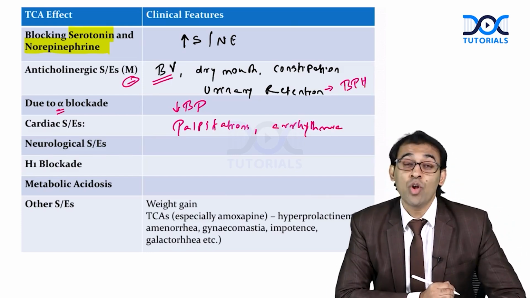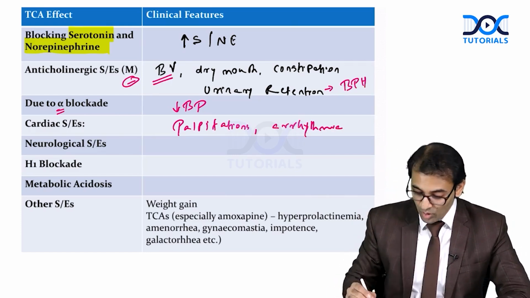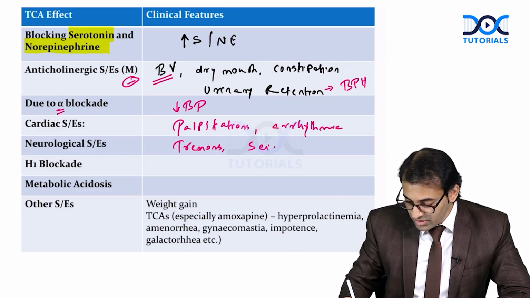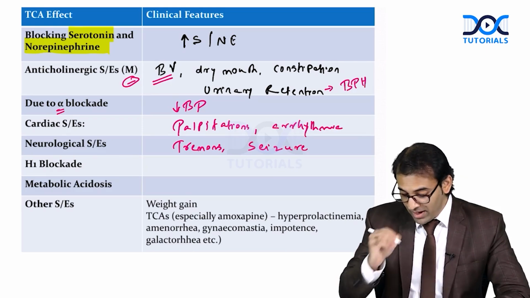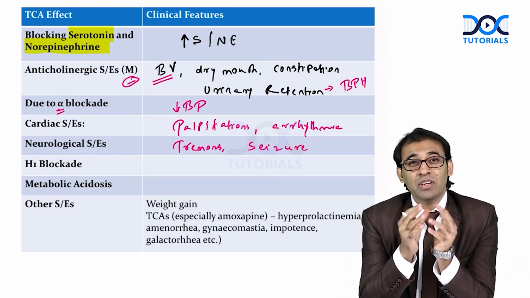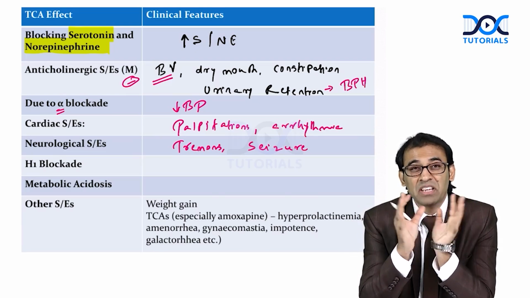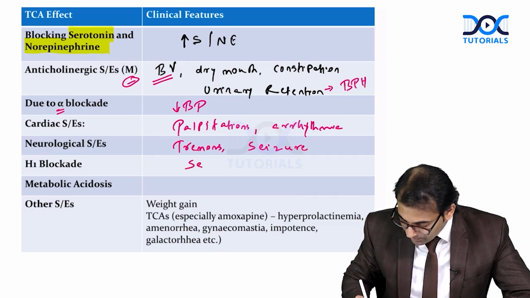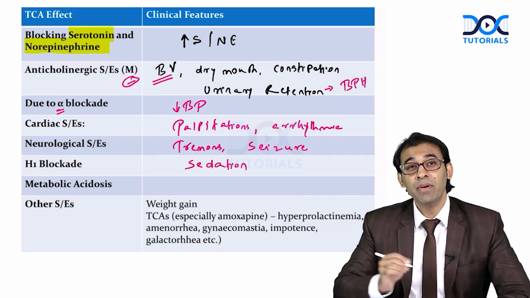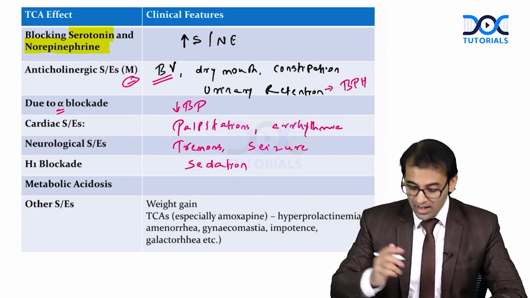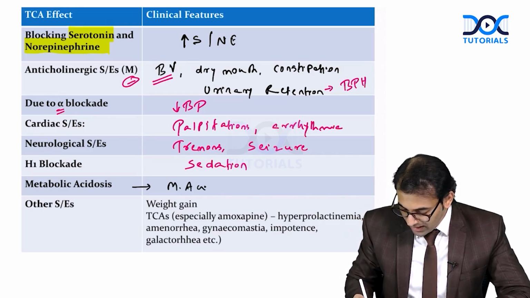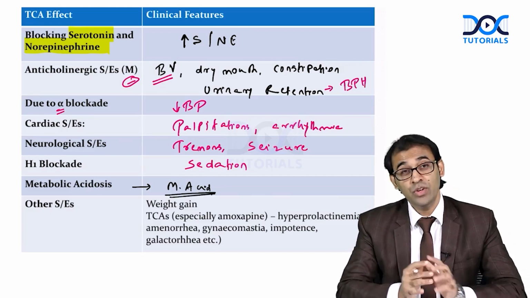Okay. What are the neurological side effects? Neurological side effects can also be seen there. Yes, there can be tremors. There can be seizure also. Because of alpha blockade, what is happening here? My patient keeps on complaining that after using your medicine, every time I keep on sleeping. Excessive sedation, right? Excessive sedation. And because of tissue hypoxia, remember here, patient can have metabolic acidosis also, which is very, very dangerous.